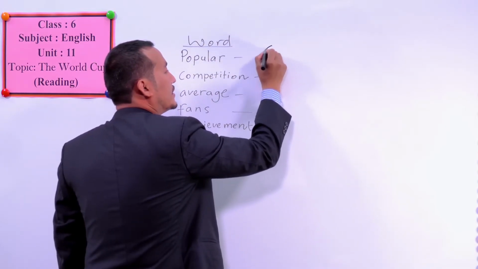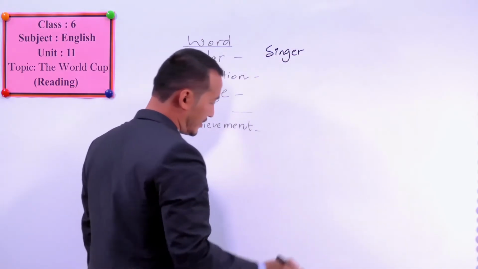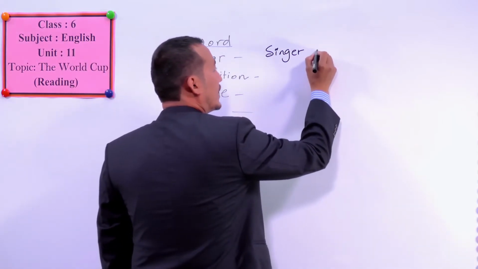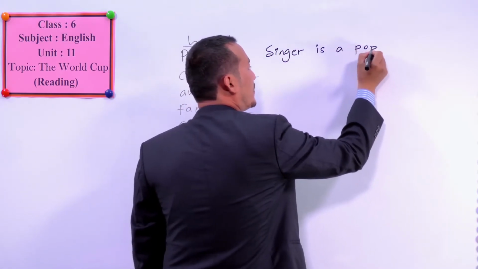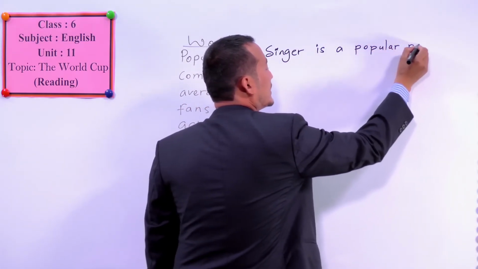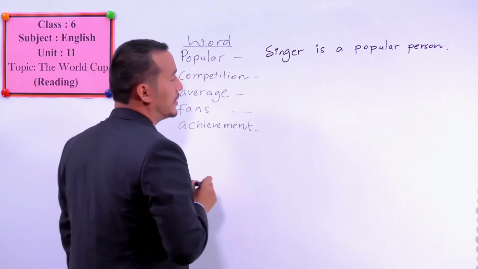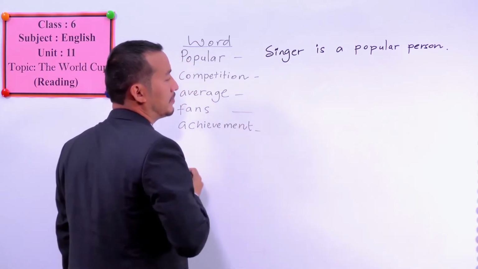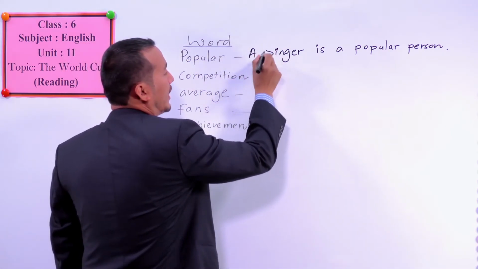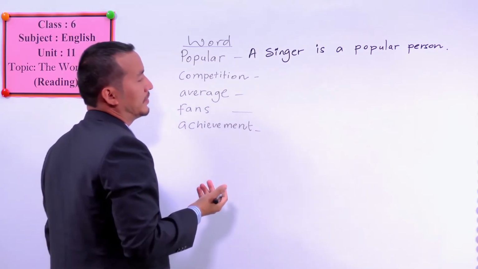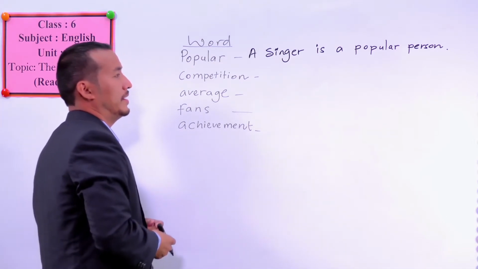Okay, singers, you can say it's a person who sings a song. A singer is a popular person. You can say. Okay, singer is a popular person. Or you can say an artist. An artist is a popular person. You can say artist, singer, or actress, actor are popular persons.